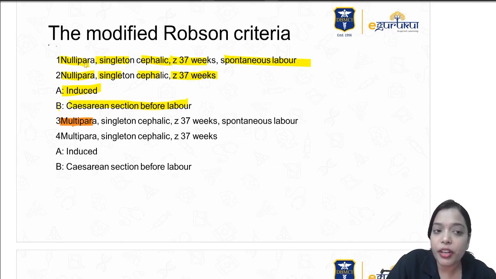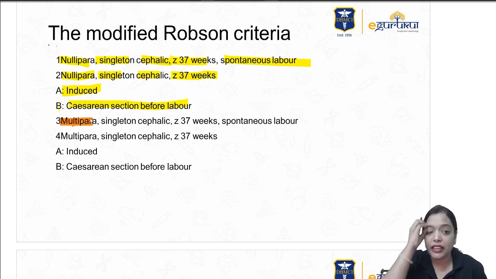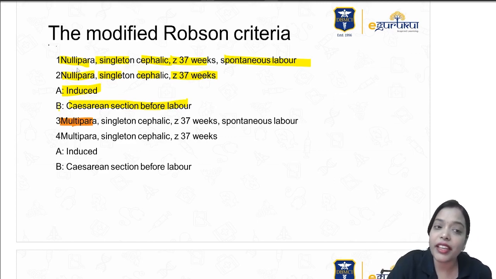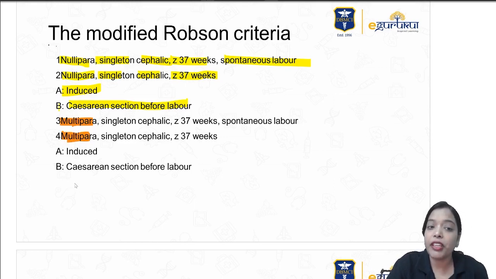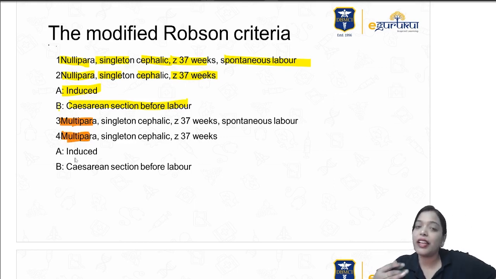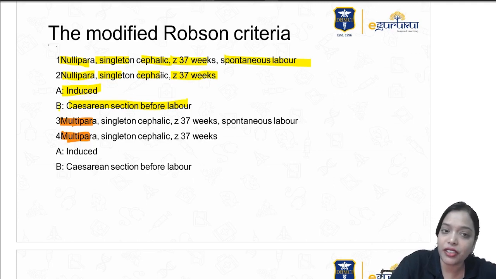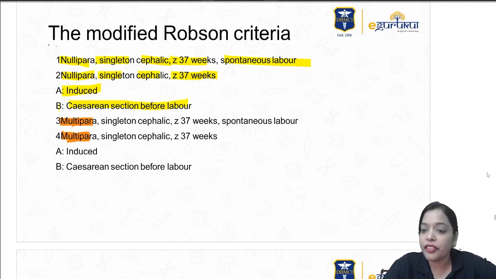So in third, multipara, singleton same, cephalic same, more than 37 weeks, spontaneous labor. Again it will go into spontaneous labor and deliver vaginally, right? The fourth one is again same as second except that it is a multipara. Singleton, cephalic, more than 37 weeks. 4A is induced delivery. 4B is an elective cesarean section before labor. So those are the first 4 categories.